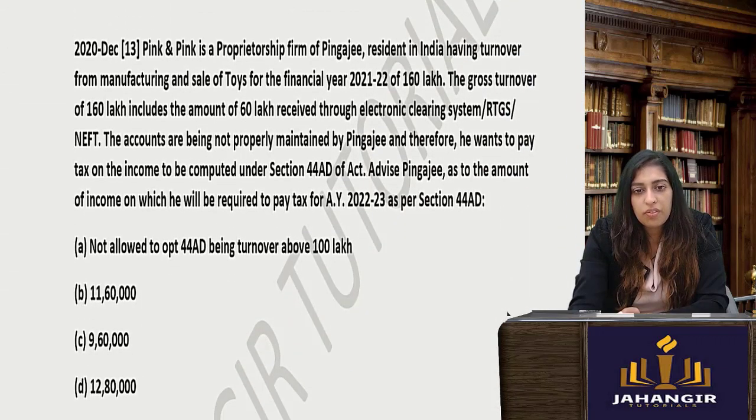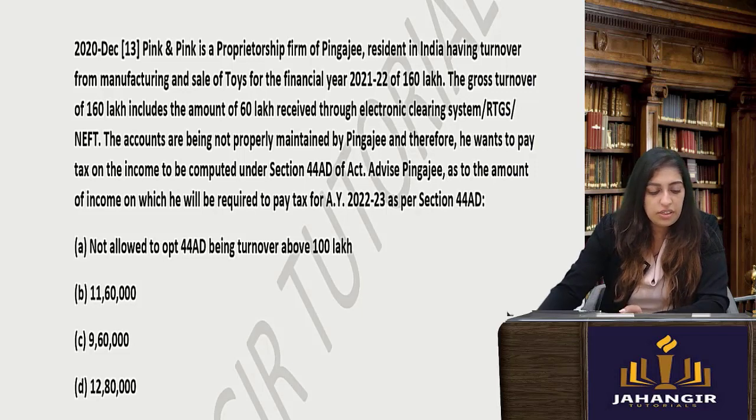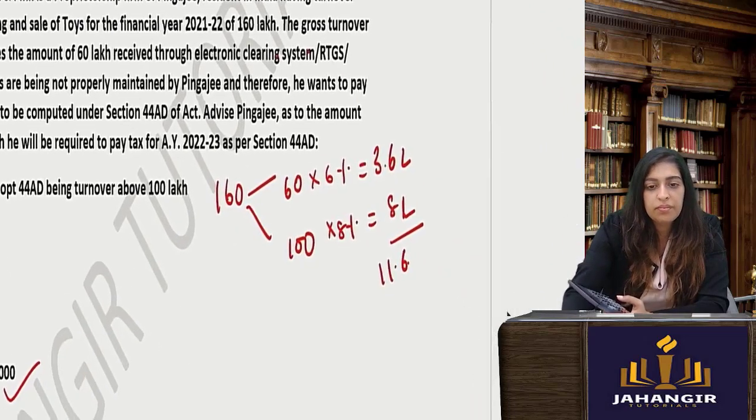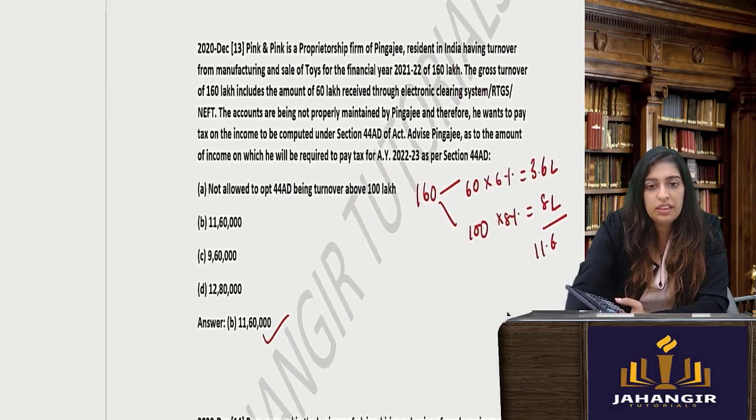Next one. Pink is a proprietorship deriving turnover from sale of toys. The gross turnover is 1,60,000. If it is 1,60,000, simple. What you will do? 1,60,000 out of which 60 lakhs received through electronic means. Okay, and the remaining is through RTGS. So what is your answer? Okay, simple, easy. Have a look.